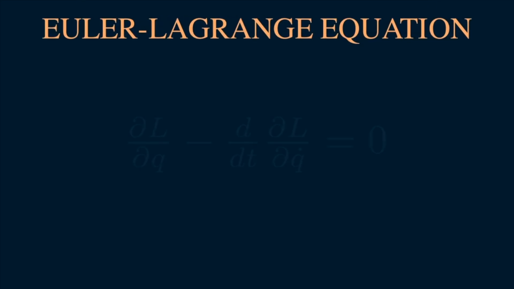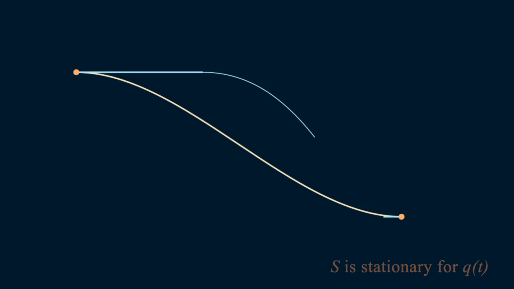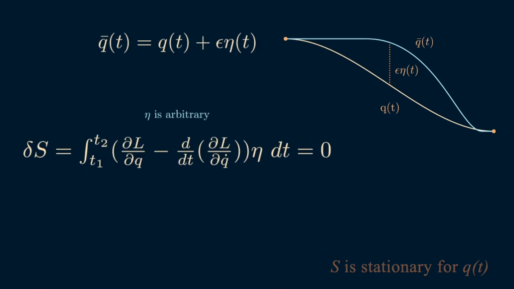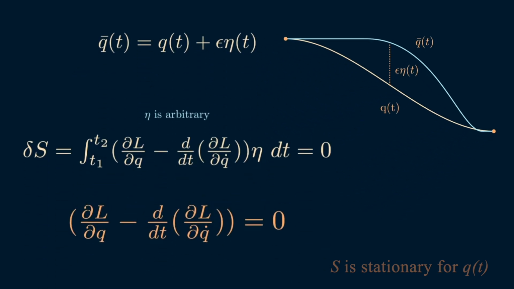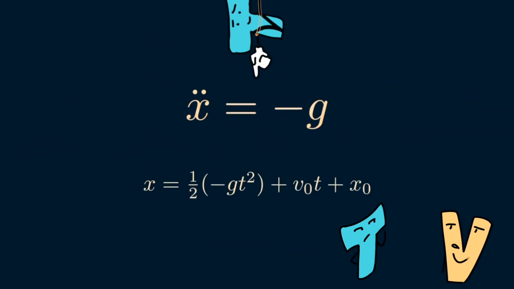The Euler-Lagrange equation is a mathematical way to express this as a condition where, given a path in which the action is stationary, an arbitrary amount of variation will not change the value of the action in the first order. Through this, we can solve the differential equations to find the equations of motion.